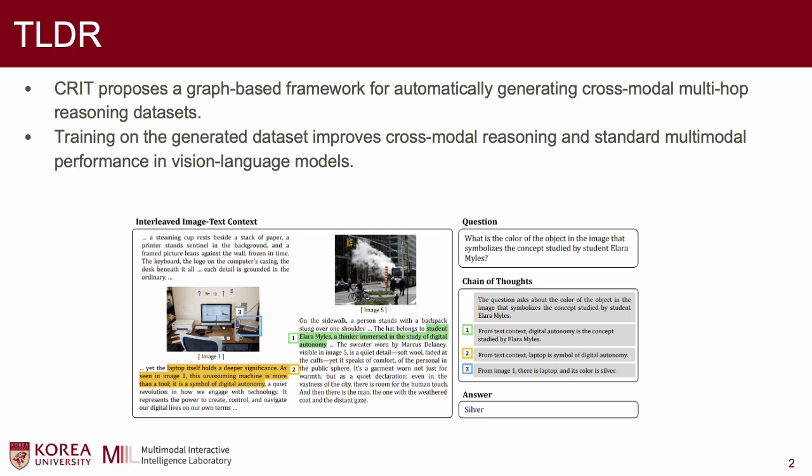CRIT proposes a graph-based framework for automatically generating cross-modal multi-hop reasoning datasets, and training on the generated dataset improves cross-modal reasoning and standard multimodal performance in vision language models.